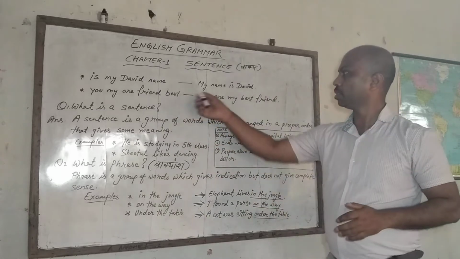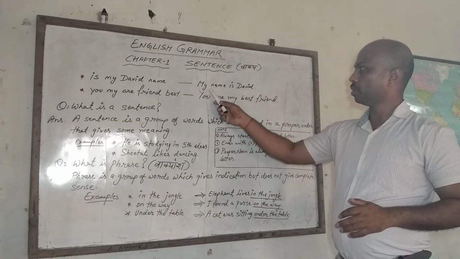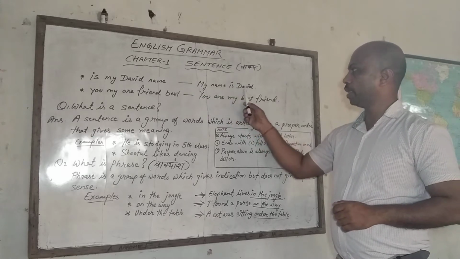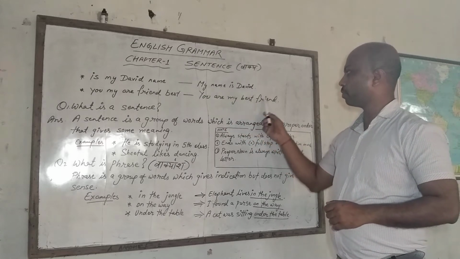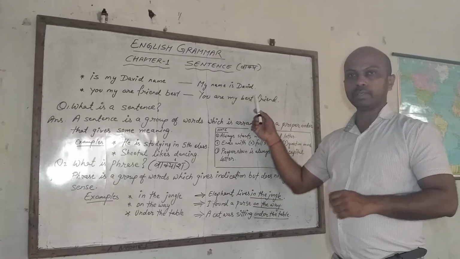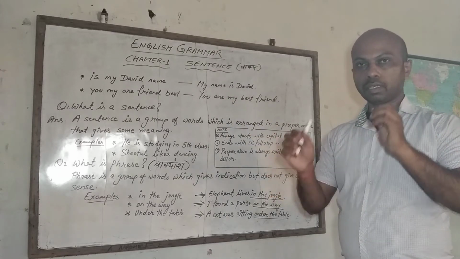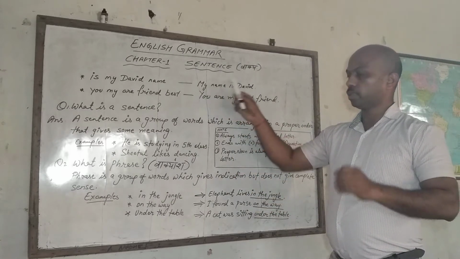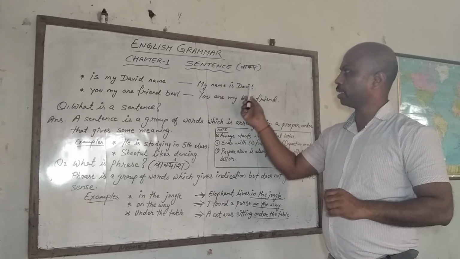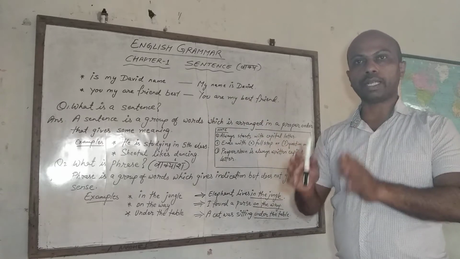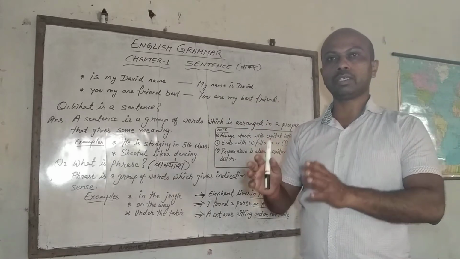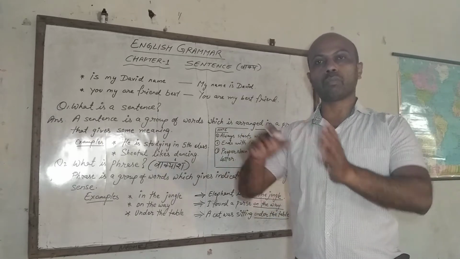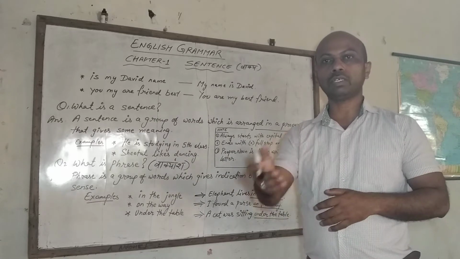Okay, now see. Some words are written in front of these words. My name is David. You are my best friend. My name is David. This is a sentence. Why? Because the words used in this sentence are kept in their right place. Every word has its place value. It means every word has its own place, which gives the proper meaning.